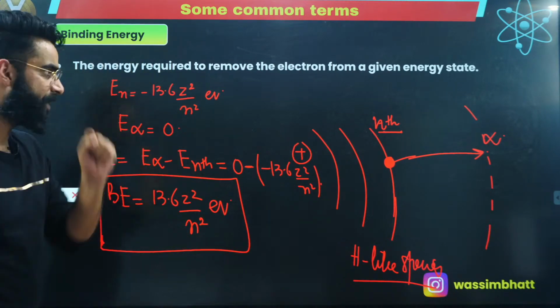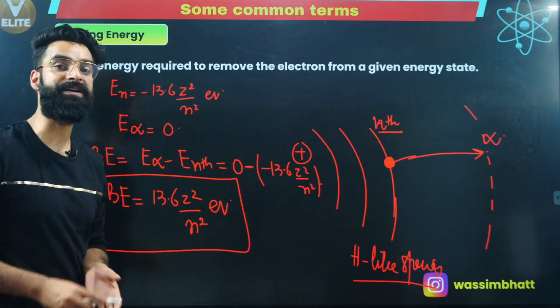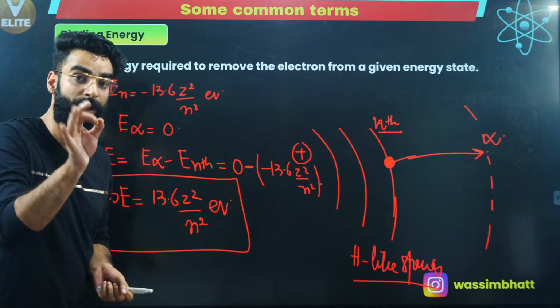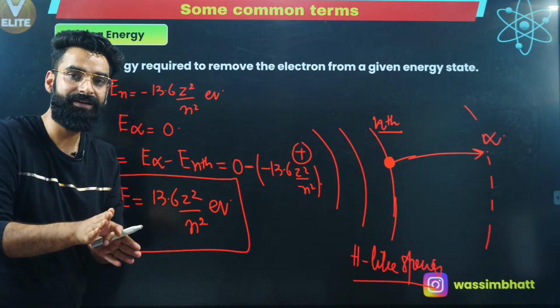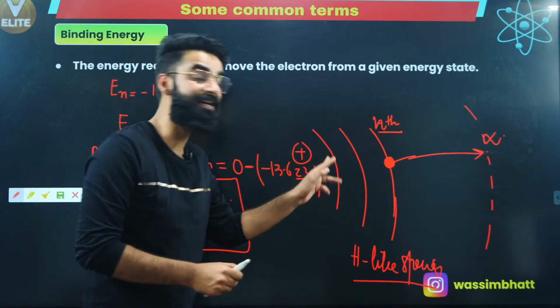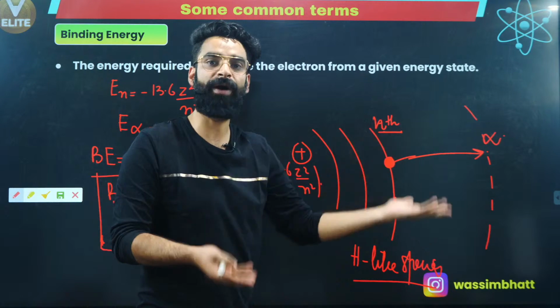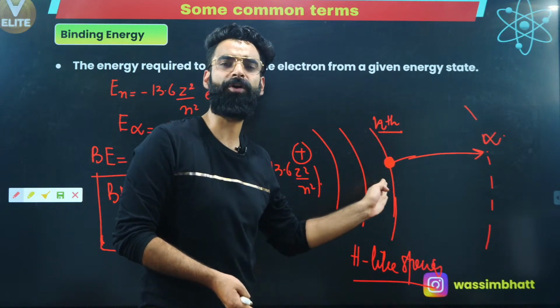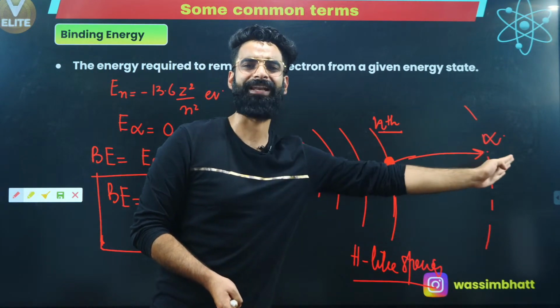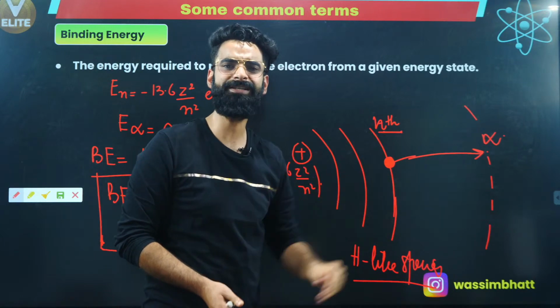Now people, you might be thinking one thing. What is the difference between ionization energy and binding energy? Whenever we try to define ionization energy, that means the electron has to be taken out from n is equal to 1 to n is equal to infinity. In case of binding energy, you can take the electron out from any given state, any given shell, right? From 2, from 3, right?